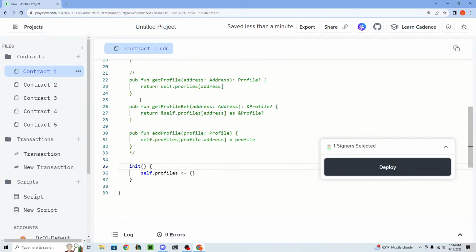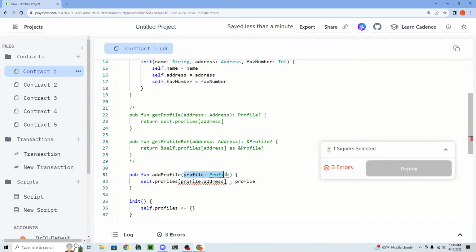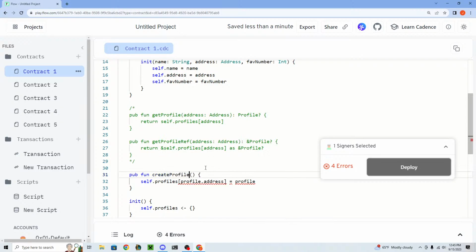Okay, so let's figure out how to add a profile. Another difference between structs and resources is that structs can be created anywhere: outside the contract, in the contract, in a script, in a transaction, anywhere. Resources can only ever be created inside the contract. So this isn't even possible. We're going to change add profile to something like create profile.